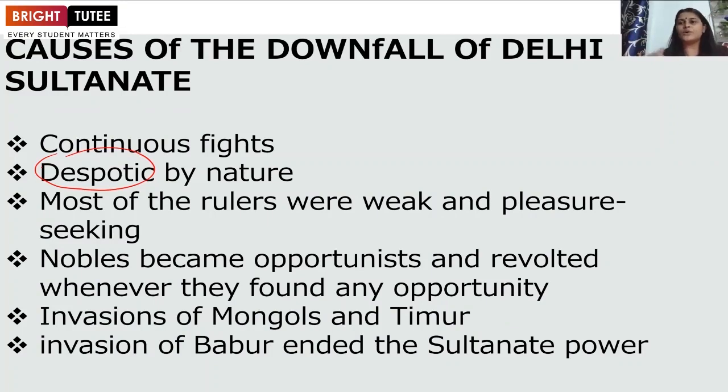They forced people to convert from Hindu to Muslim, and there are even some evidences where we saw that they destroyed the temples to build mosques. These kind of evidences which we got from history clearly indicate that the rulers were very, very intolerant towards